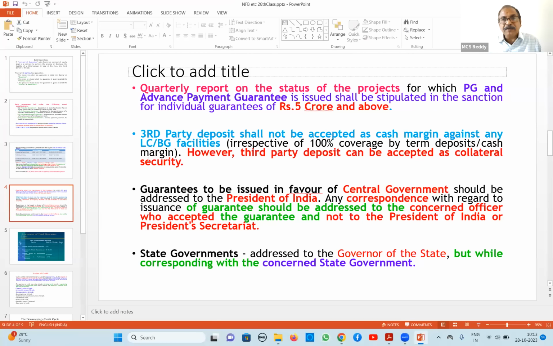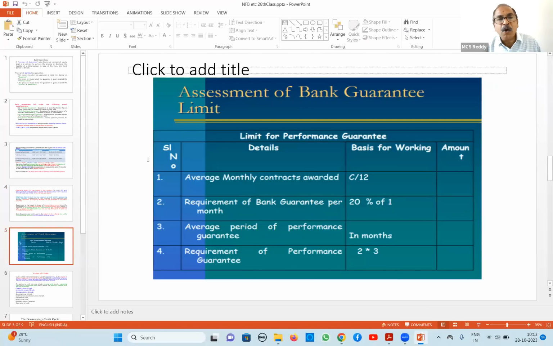This is briefly about it. Next, how we assess bank guarantees. Because in some states, guarantees also we have to cover, so how do we assess? Briefly, for easy understanding, I have taken only one example, for performance guarantee. We assess the average monthly contracts awarded. How will we come to know the average monthly contracts? Whatever the total contracts turnover was in the previous year, we take it divided by 12 months. So now we come to know what monthly contracts that fellow is getting.